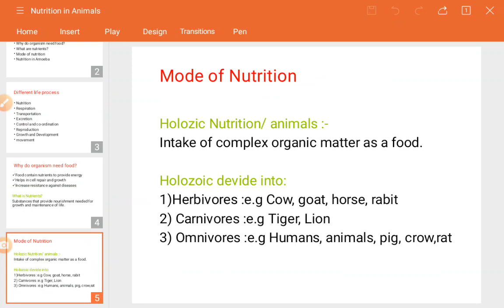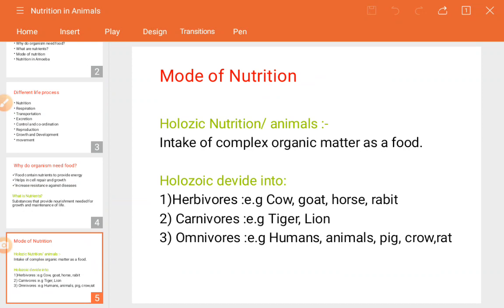The food which is made up of carbon molecules is nothing but organic matter. That may be any carbohydrate, proteins, fats, lipids. All these are complex forms. That's why holozoic animals are those animals which take in complex organic matter in the form of food.